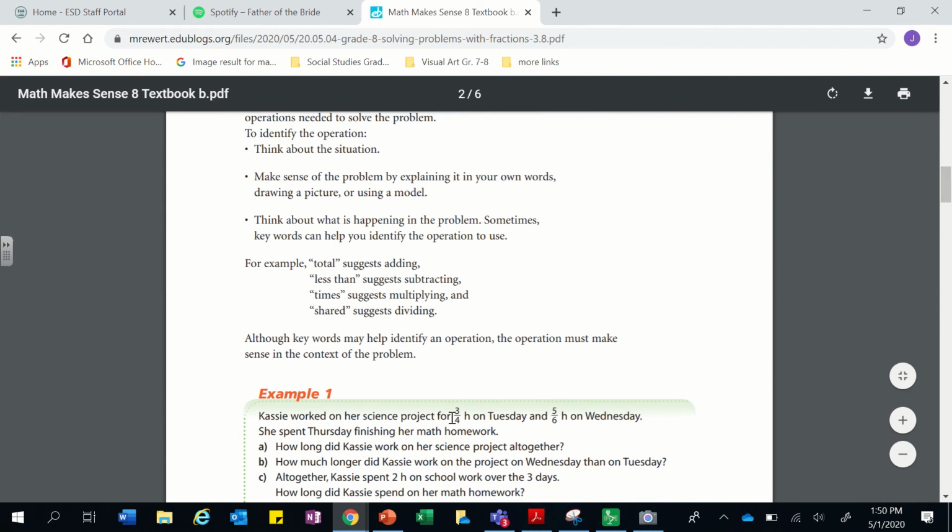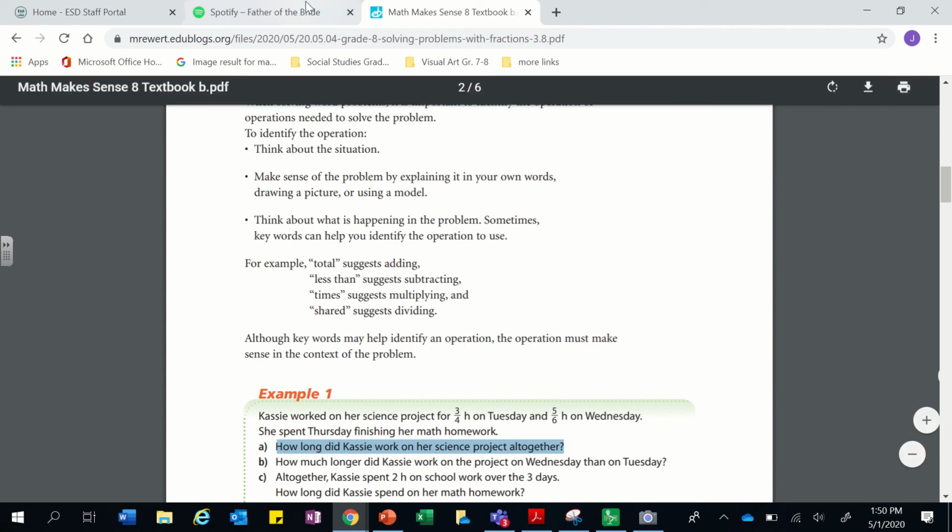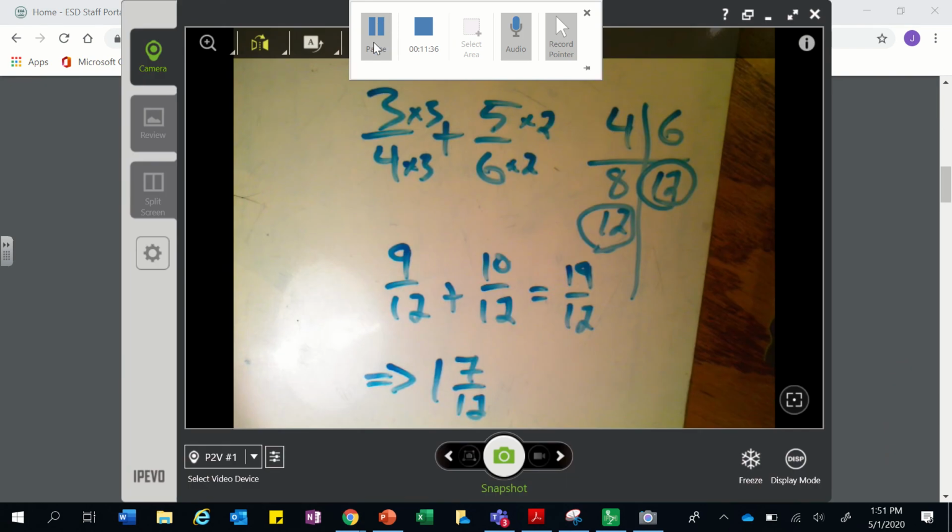Cassie worked on her science project for 3/4 of an hour on Tuesday, 5/6 of an hour on Wednesday. She spent Thursday finishing her math homework. How long did she work on it altogether? Well, first, what's our operation? It's addition. What do we have to add together? The times that she spent. That's 3/4 plus 5/6. Don't forget, you need to have the denominator the same. You need to then add just the top. Let's take a look at what that looks like.